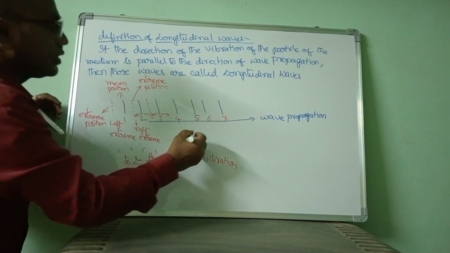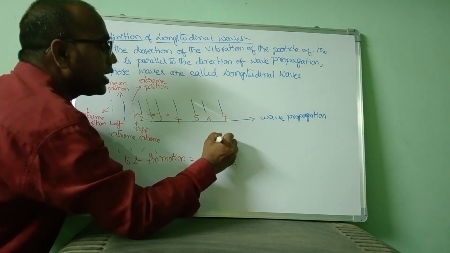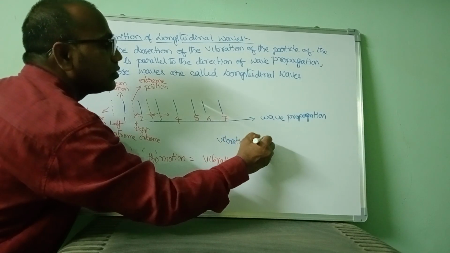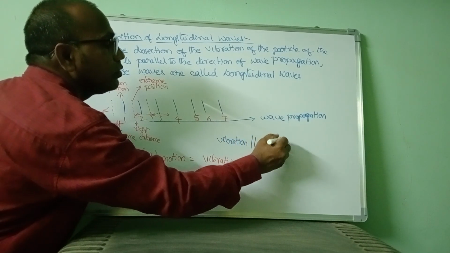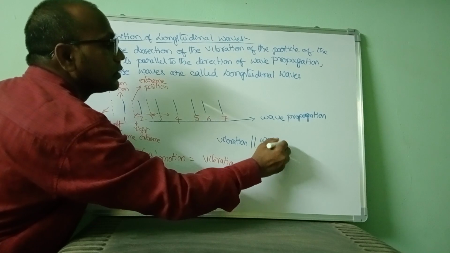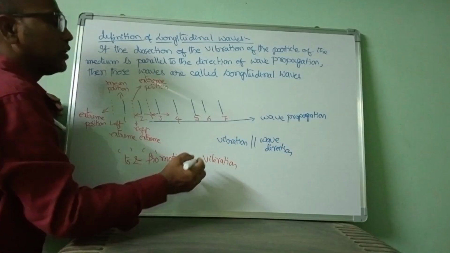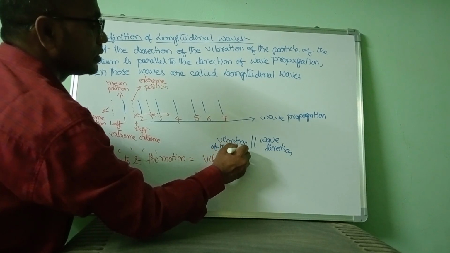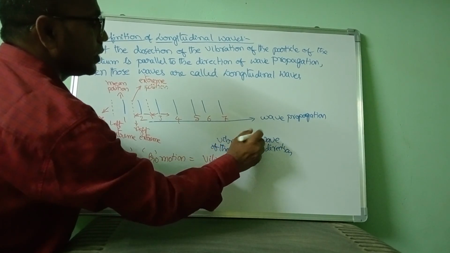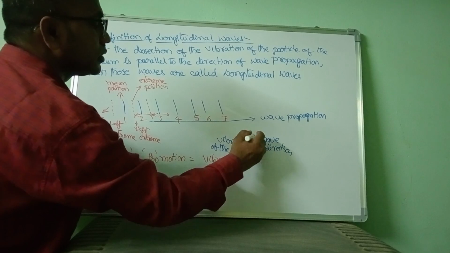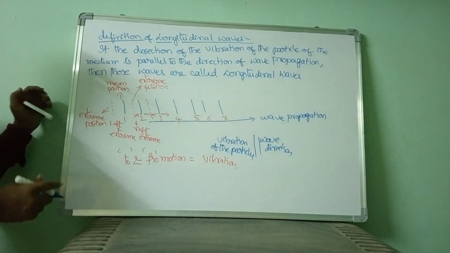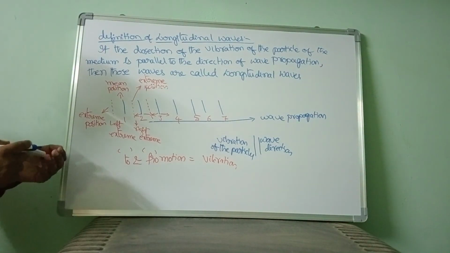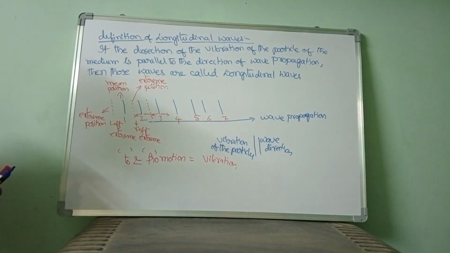So you can write: the vibration of the particles parallel to wave propagation, then those waves are called longitudinal waves. This is the definition of a longitudinal wave.